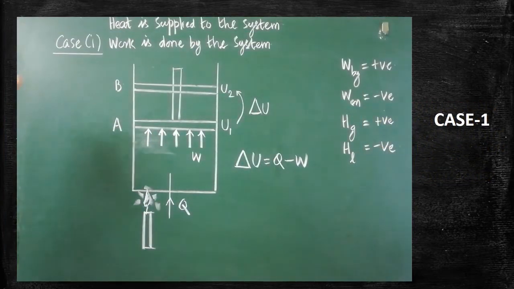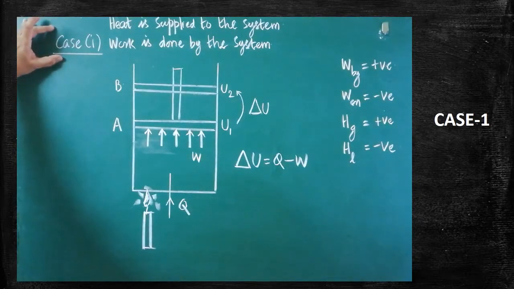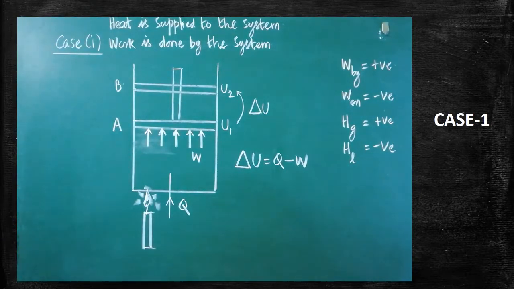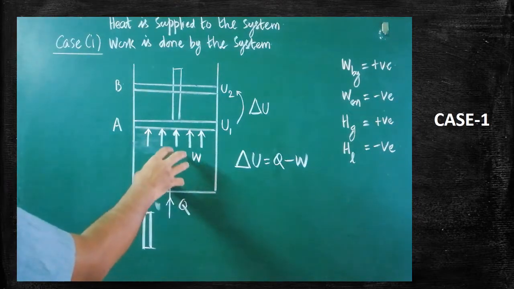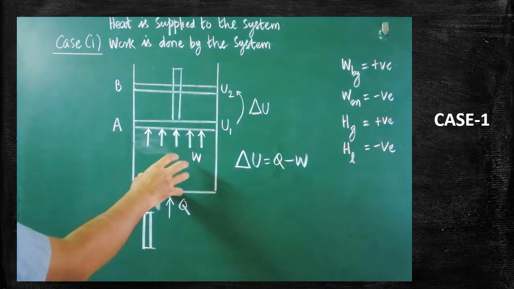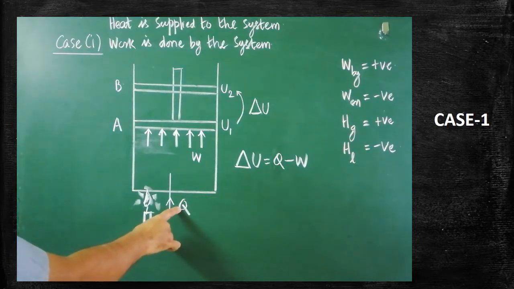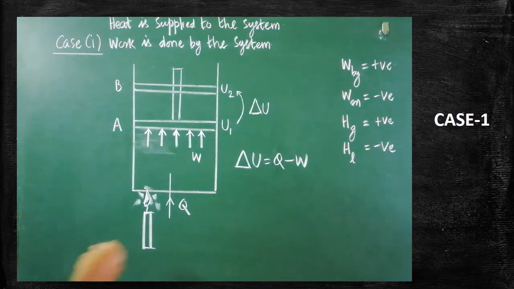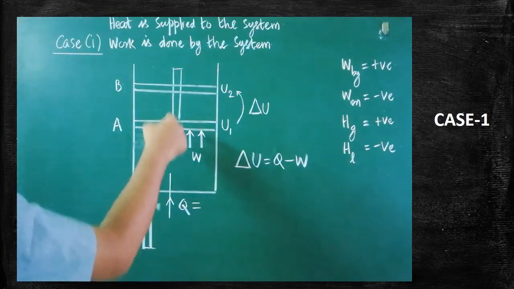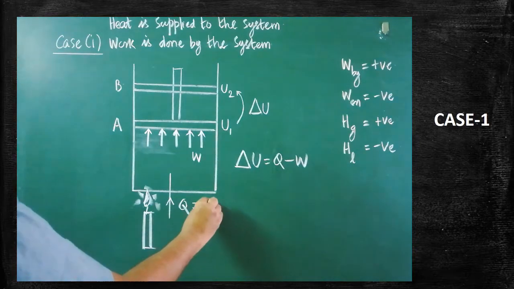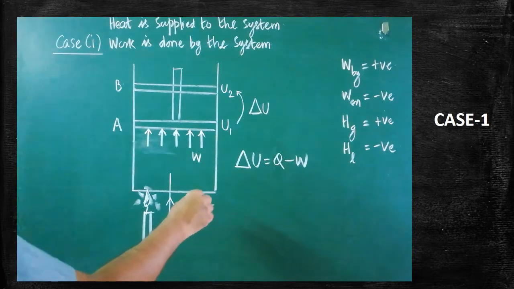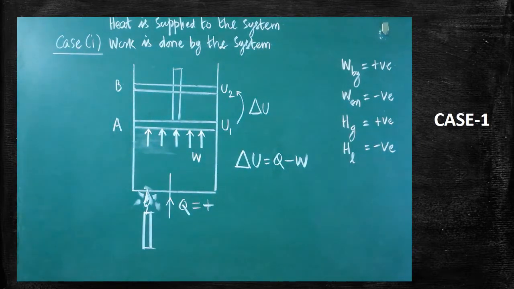Now we are going to learn four cases. First we will see the first case. Look at the cylindrical arrangement within which the gas is filled. The gas within is called the system. Here heat is supplied to the system. That Q is nothing but heat supplied to the system. That's why we have to take it as positive. As per the sign convention, it should be taken as positive because heat is supplied to the system. Heat is gained by the system. Therefore, we have to put a tick here.